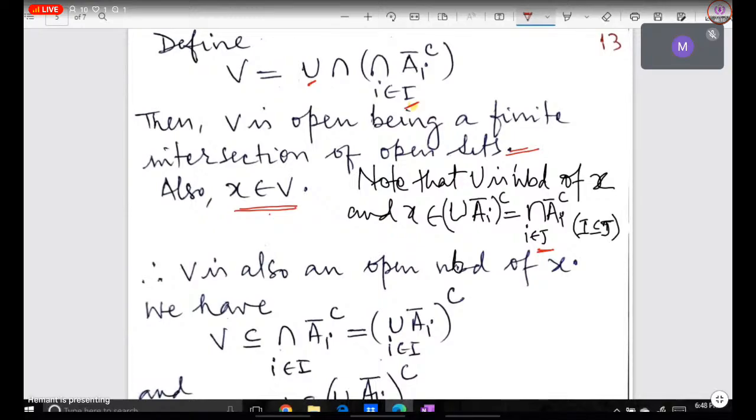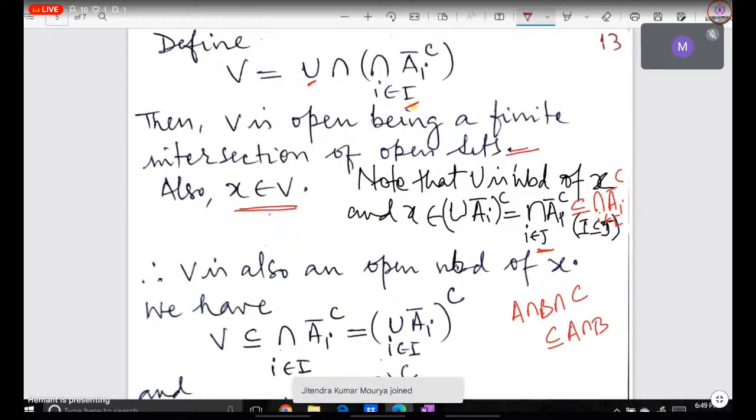Because I is a subset of J, this intersection is contained in the intersection of A_i complement, i belongs to I. Because when we shrink the collection and take its intersection, the set from the larger collection is contained in the one from the smaller collection. It is like that: A intersection B intersection C will be contained in A intersection B. Is it right? Say yes or no. Yes, sir. Yes, I think it is perfectly alright.